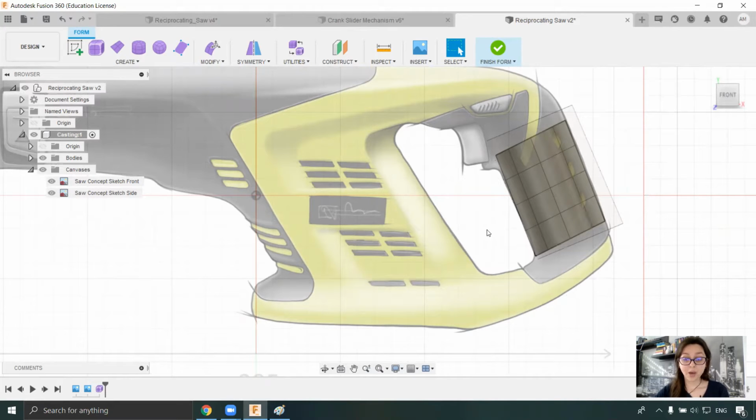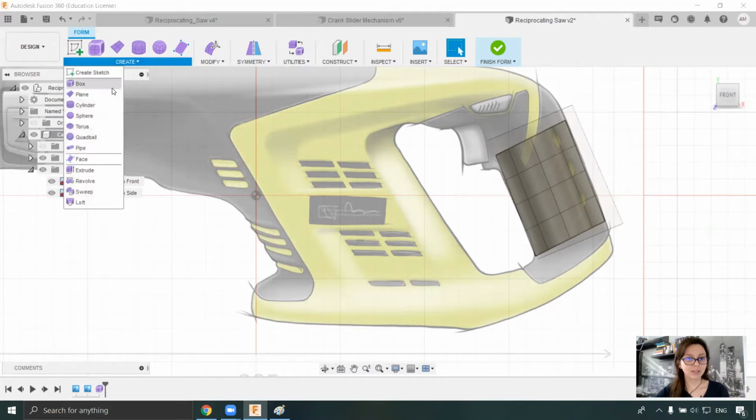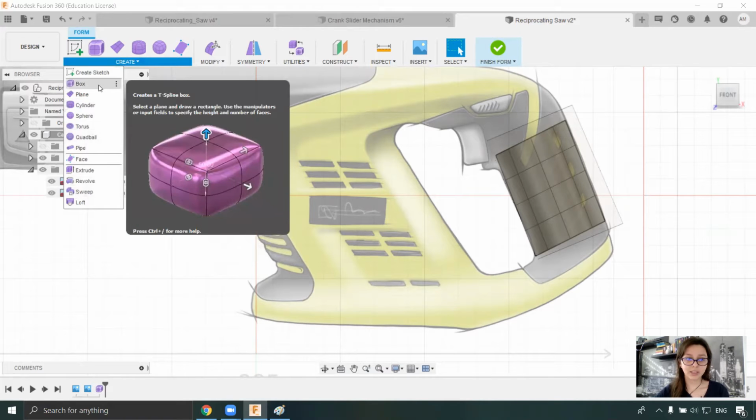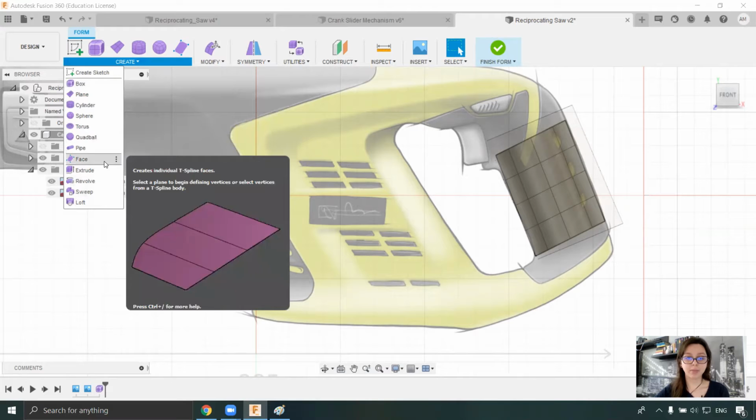So how can I start creating this part? Does it really look like a specific geometric body? Well, yes, it could be a box, but I think I can really be able to create this from scratch.